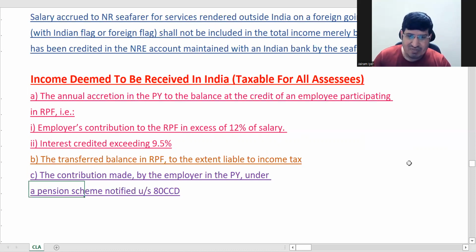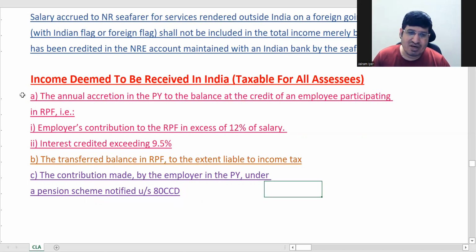Second is contribution made by the employer under a pension scheme notified under 80CCD. It's called NPS. In this scheme also, if the employer is making any contribution, it is deemed to be received in India.